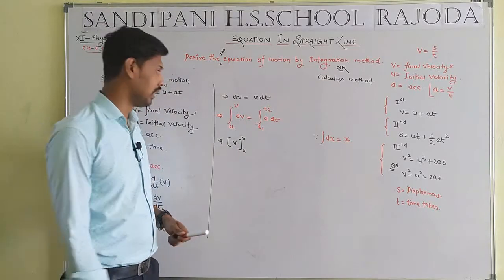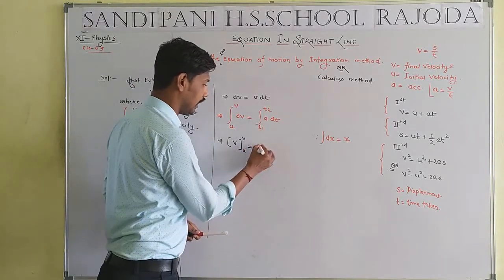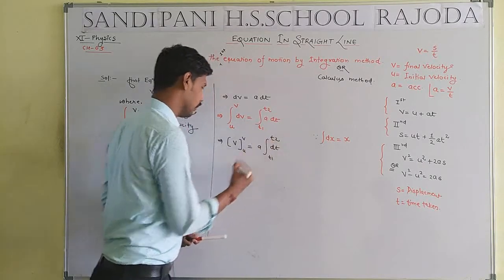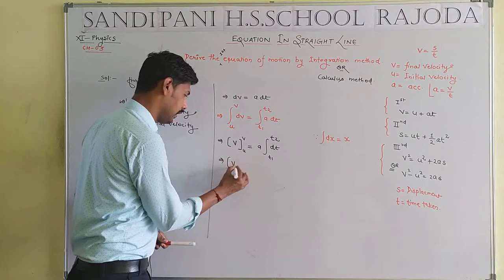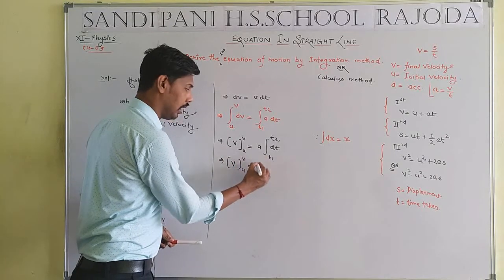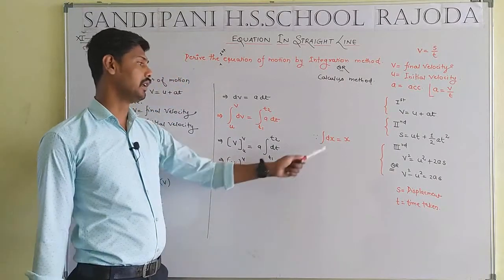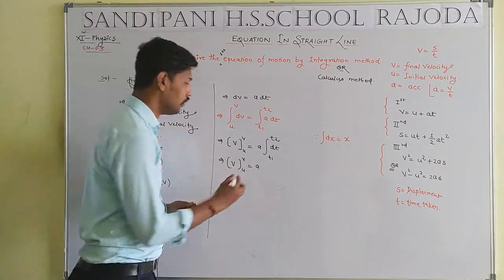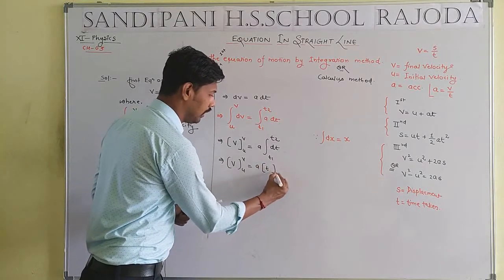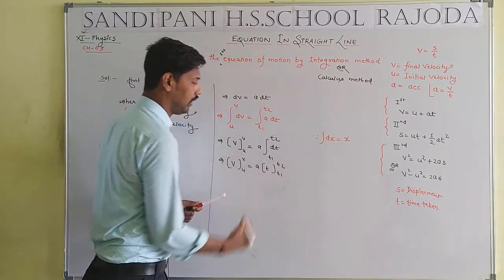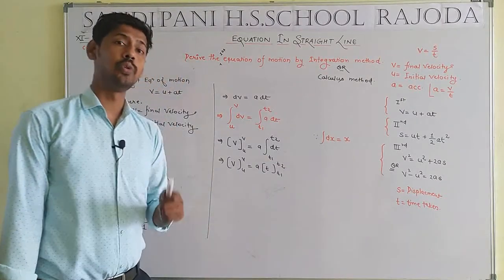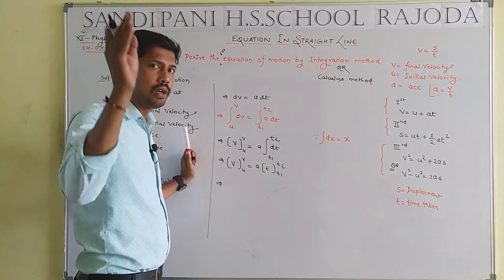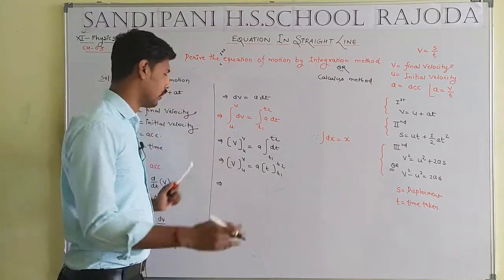lower limit. Again, integration a, integration dt, t1 and t2, integration v, u, v, a, integration dt, integration dx equal to x, integration dy equal to y. So integration dt will be equal to t, lower limit and upper limit. Now student, time to solve the limit of integration. How to solve? Simple formula, upper limit minus lower limit.